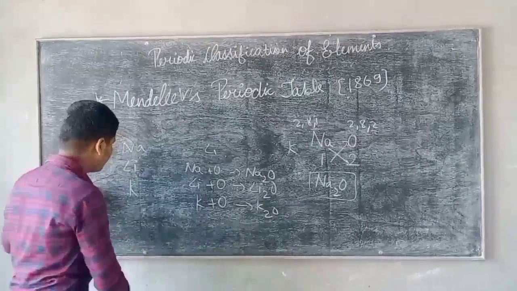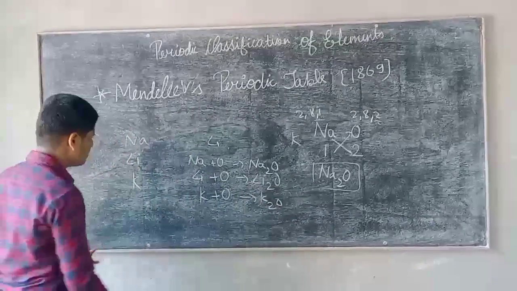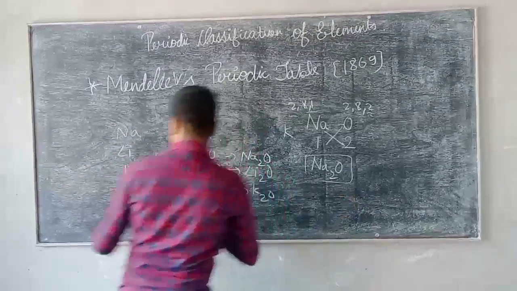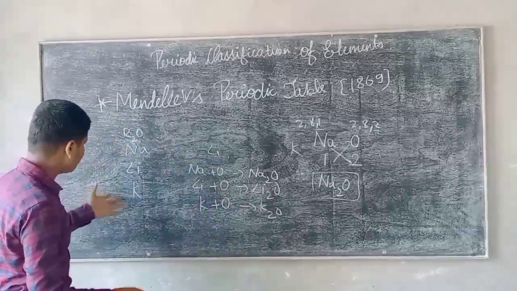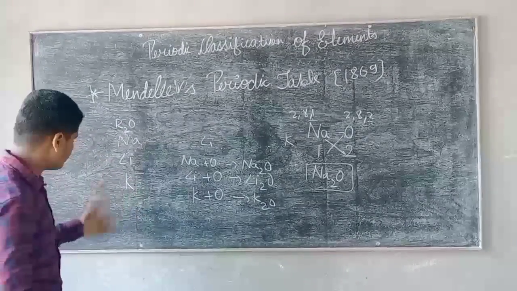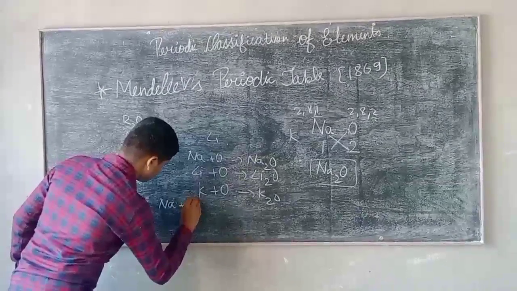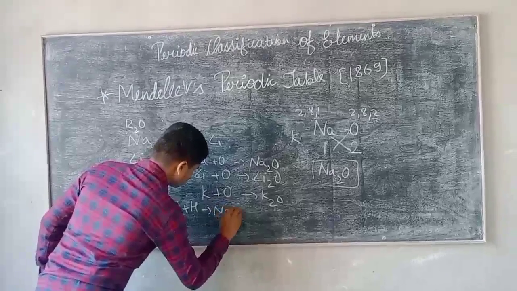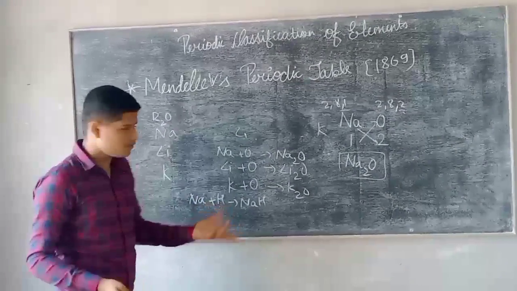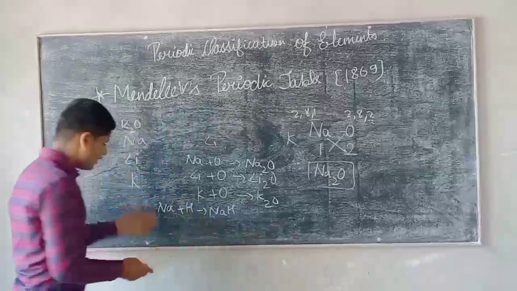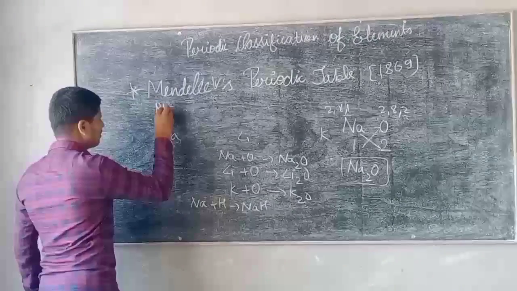In the same way, he classified the other elements, such as magnesium. The oxide formula of the first group is R2O. When we react these elements with hydrogen, sodium plus hydrogen gives NaH. The valency of sodium is 1 and the valency of hydrogen is also 1. So in the same way, the hydride formula for this group is RH.